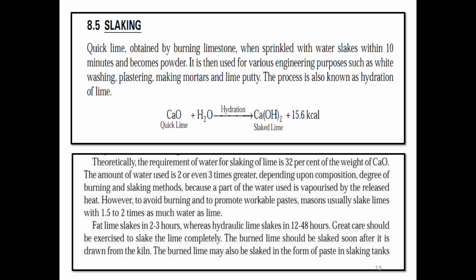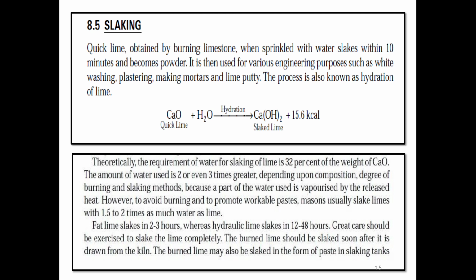Slacking of burnt lime. The quick lime obtained from the kilns after burning limestones, when exposed to atmosphere, starts slacking, which is known as natural slacking. It is a very slow process. Slacking is achieved by adding water to quick lime.